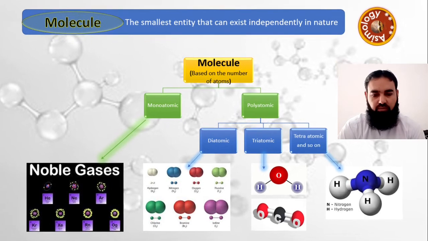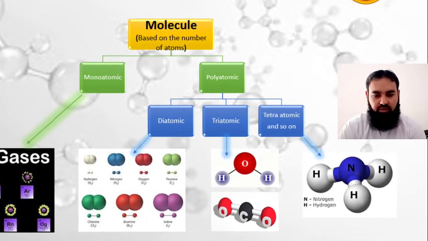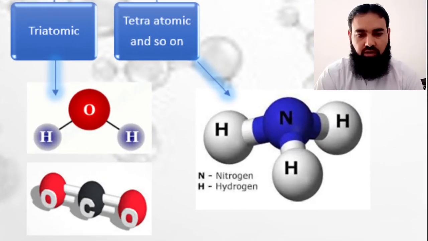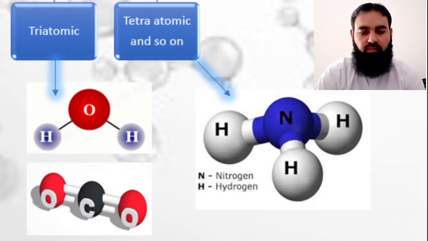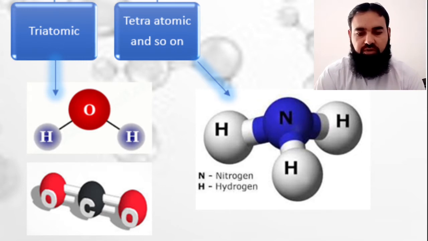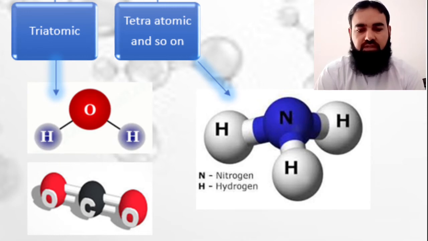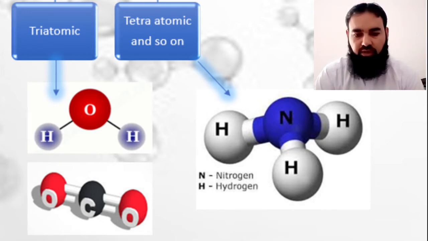In water molecule, we have one oxygen and two hydrogen. So there are total 3 atoms, 2 hydrogen and 1 oxygen, and that is why we call it a triatomic molecule. There are two kinds of elements, hydrogen and oxygen, but there are 3 atoms. So on the basis of number of atoms, we call it triatomic molecule.